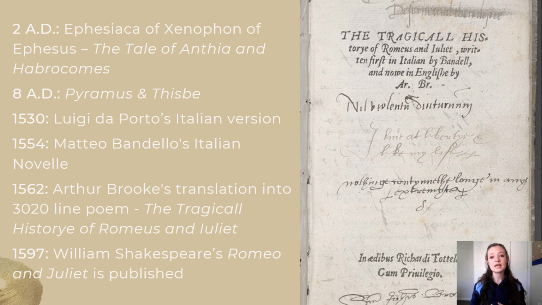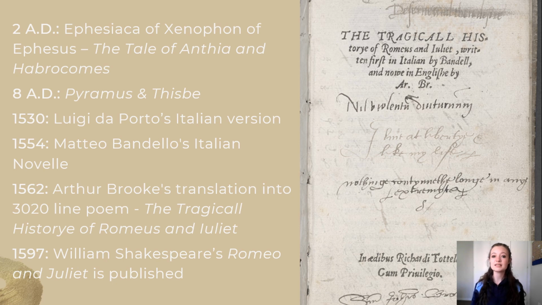In 1530, a man named Luigi da Porto wrote a version of the story in Italian, and in 1554, another Italian, Matteo Bandello, took the story and made it into a novella. Now, a novella is like a novel, it's a story as well. In 1562, an English author took this novella and translated it into a poem that was 3,020 lines long called The Tragical History of Romeo and Juliet.